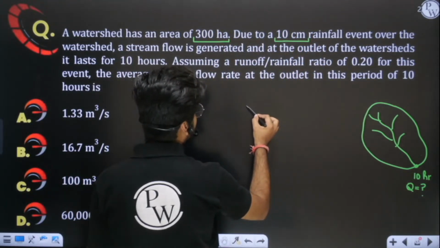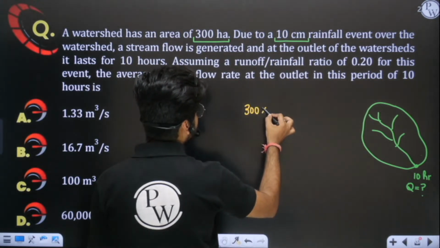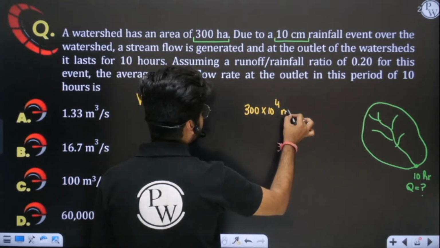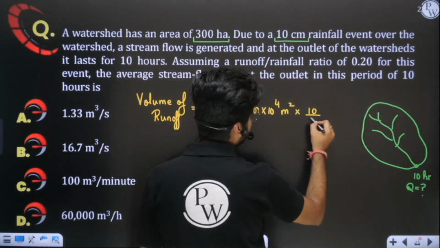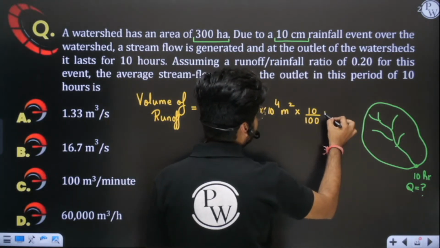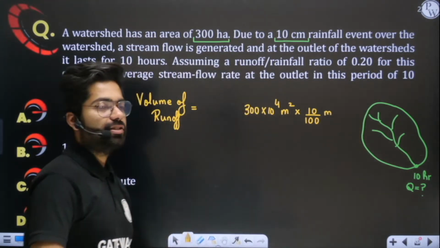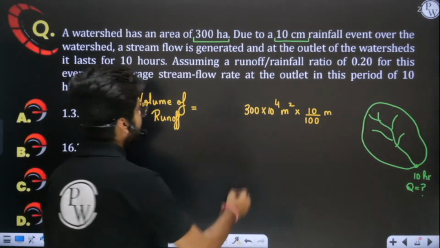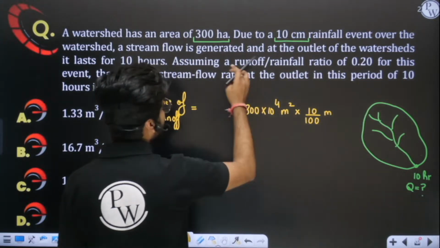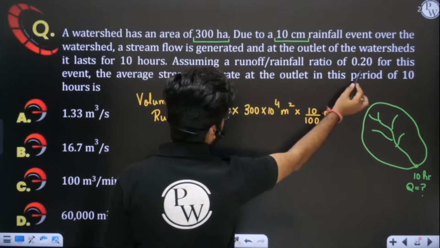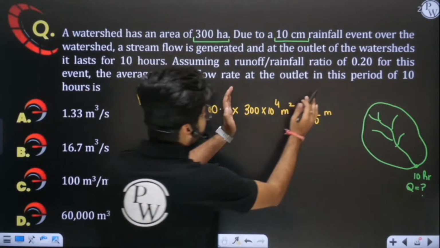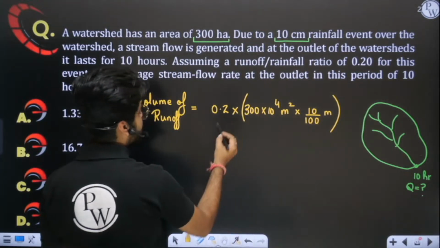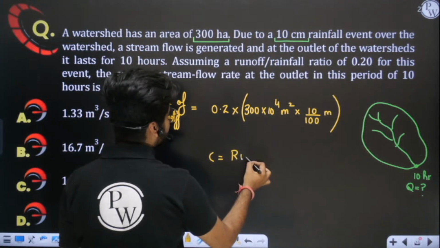So area is 300 hectares. Depth is how much? 10 centimeter, simply 10 by 100 meter. Depth is multiplied by the runoff coefficient, the runoff rainfall ratio, which is 0.2. This is the total volume of rainfall. You all know that runoff coefficient is runoff upon rainfall.